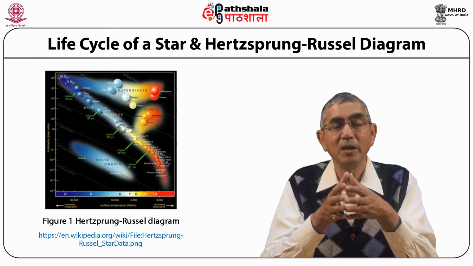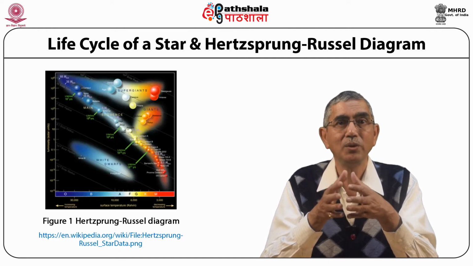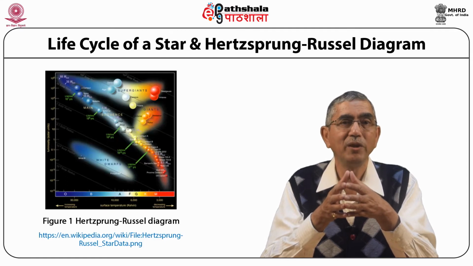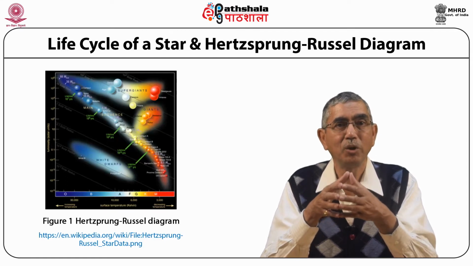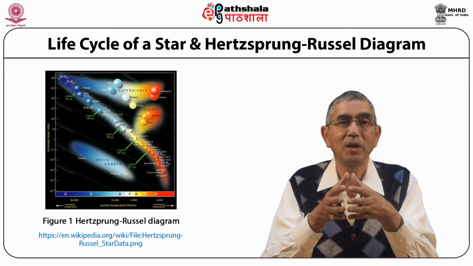At this point, it will be interesting to bring in a very interesting data about luminosity of stars versus their surface temperature, leading to the now famous Hertzsprung-Russell diagram as shown in figure 1. In this diagram, the hottest stars lie in the upper left corner and the coolest in the lower right corner. It is indeed a scatter diagram with a band of stars roughly going diagonally from top left to bottom right, known as the main sequence of stars. This is a sequence on which our Sun also lies.